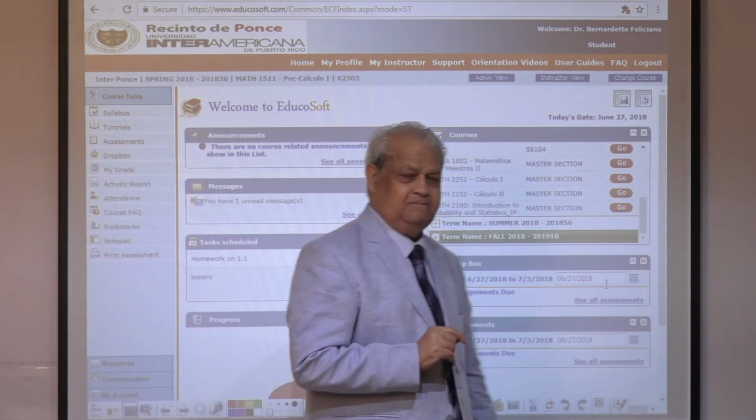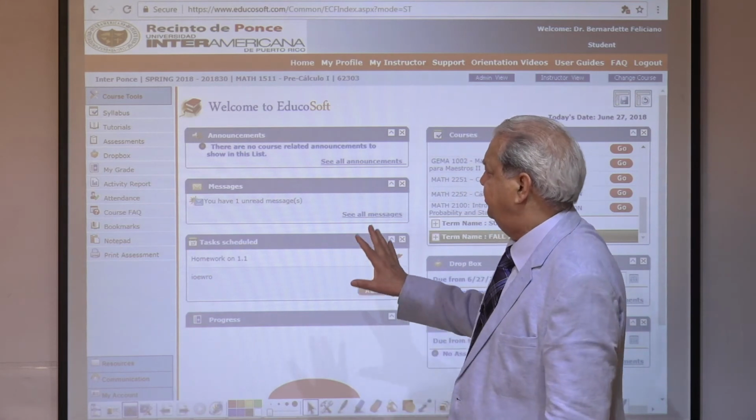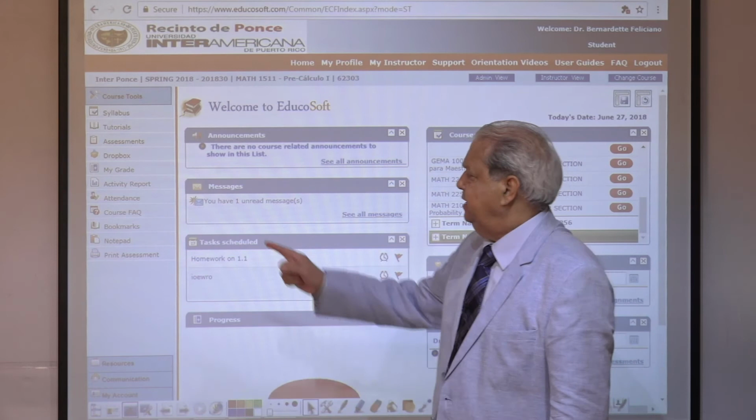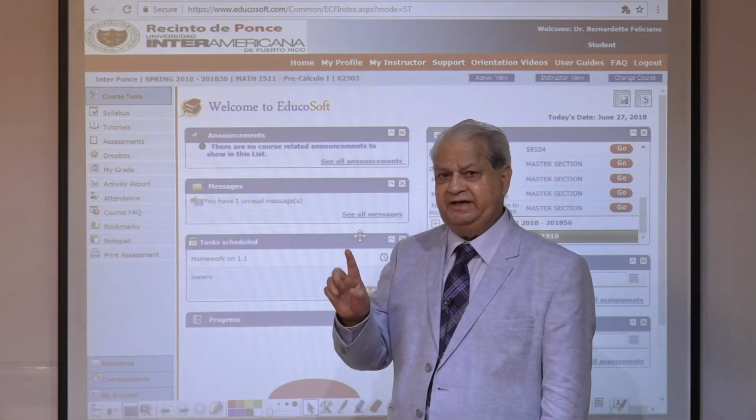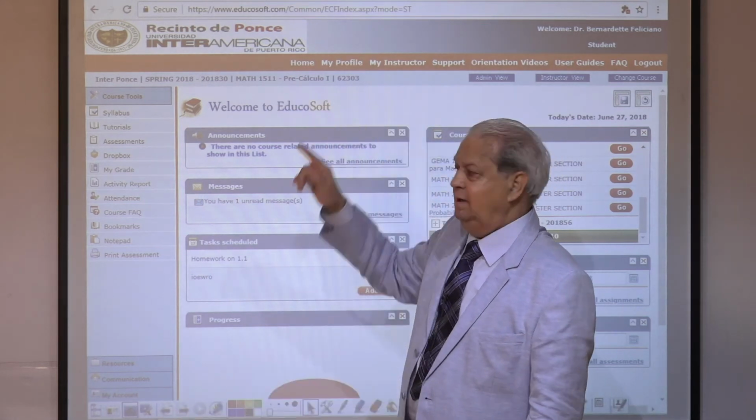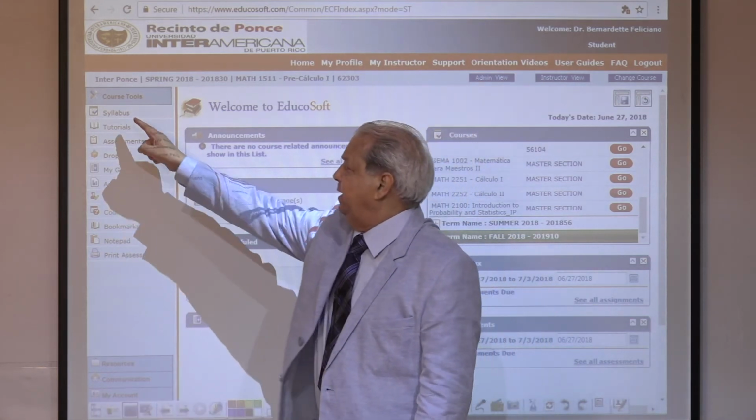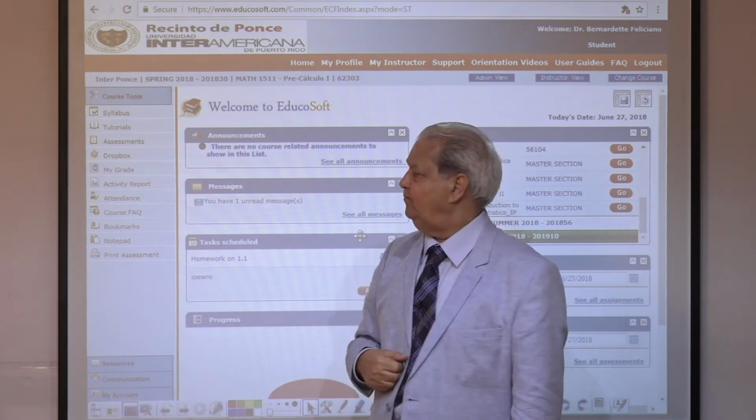For the student, this is the login page. Simple, brief, to the point. All functionality of a student is in this small bar. For teachers, you might have seen it was on the top bar, everything on the top bar. For a student, everything is on the left column. He can click on syllabus and watch the syllabus, print it or read it on the screen.